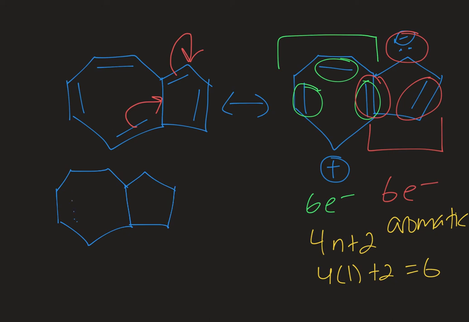where there is a circulation of pi electrons and a positive charge around the 7-membered ring, and there's a circulation of pi electrons and a negative charge around the 5-membered ring. So the dipole moment faces towards the 5-membered ring. The 5-membered ring is partial negative overall, and the 7-membered ring is partial positive overall. So the dipole moment has a directionality as well.